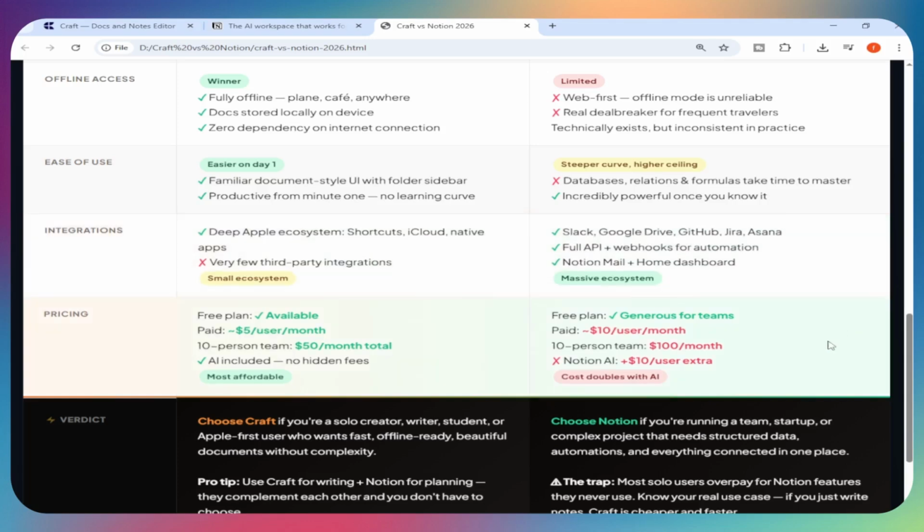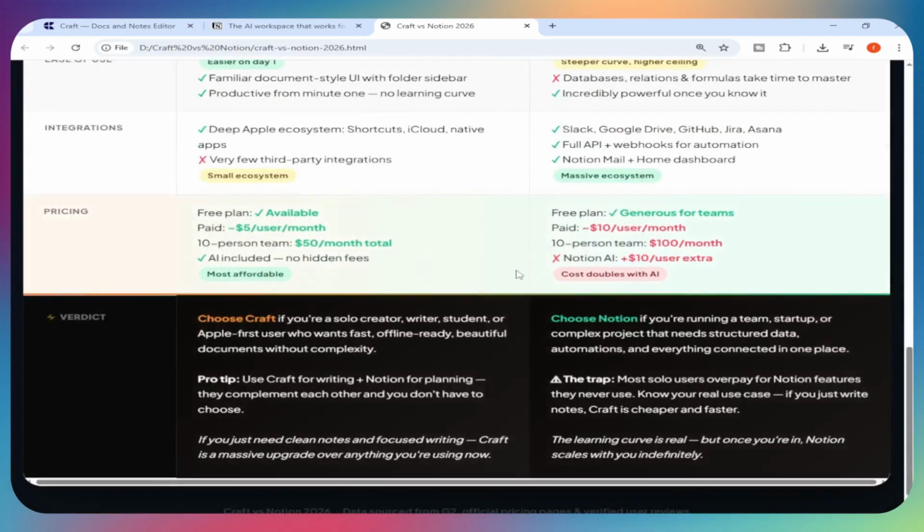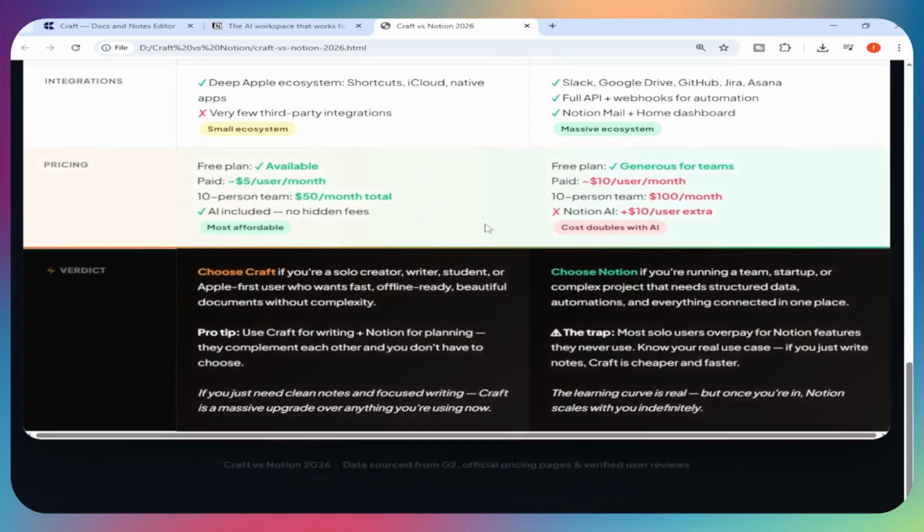Pricing. Craft starts at $5 per user per month. Notion at $10 per user per month. For a 10-person team, that's $50 versus $100 monthly, before adding Notion AI, which doubles the cost again. Both have free plans, with Notion's being more generous for teams.